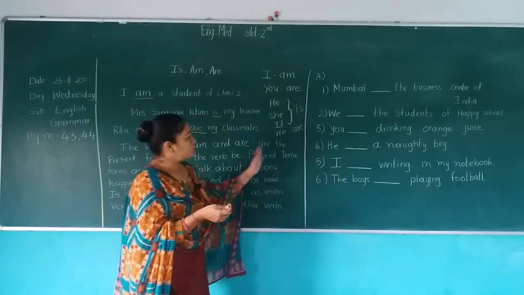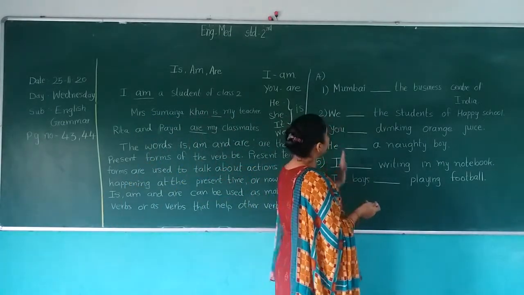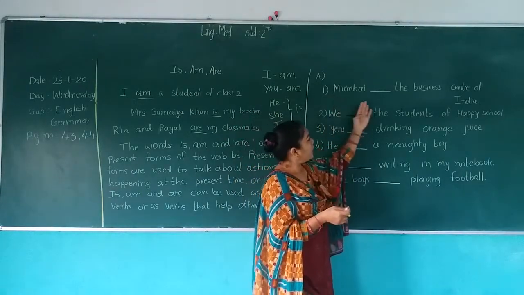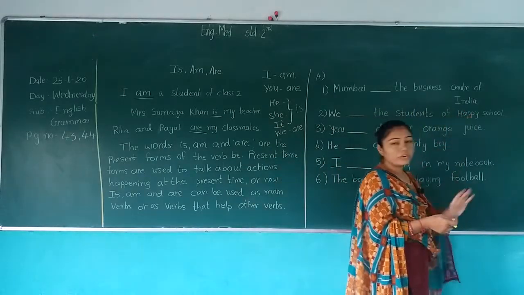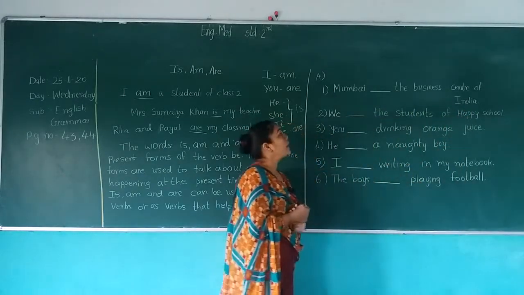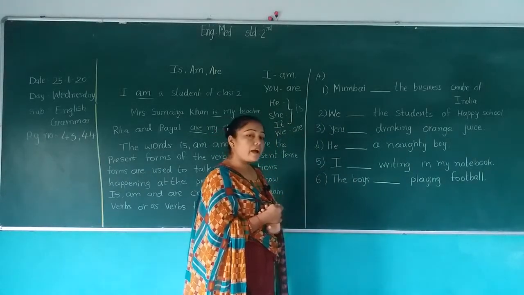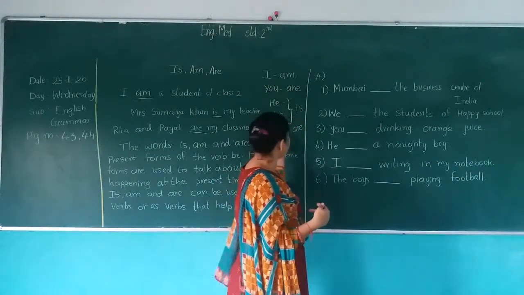Now this fill in the blanks. We are going to learn this fill in the blanks. First read this. Mumbai dash the business center of India. So Mumbai is a third person, means it.